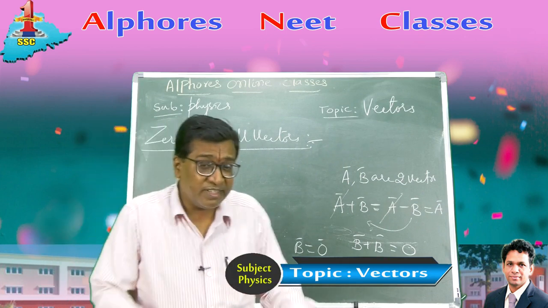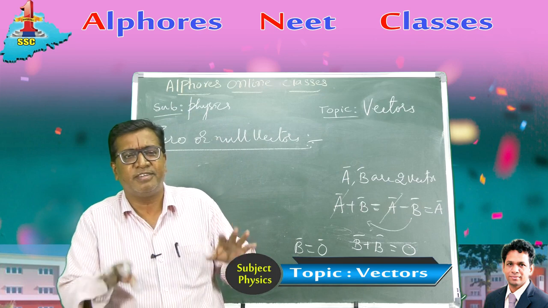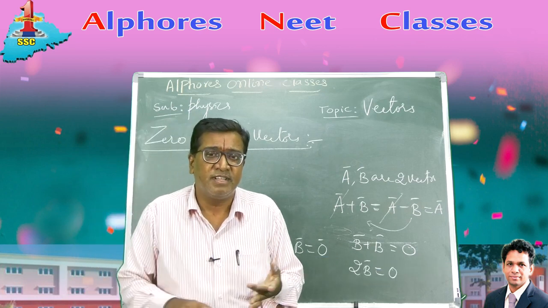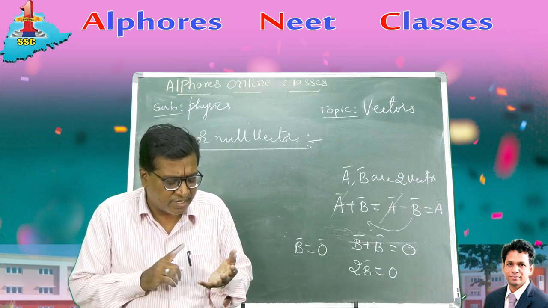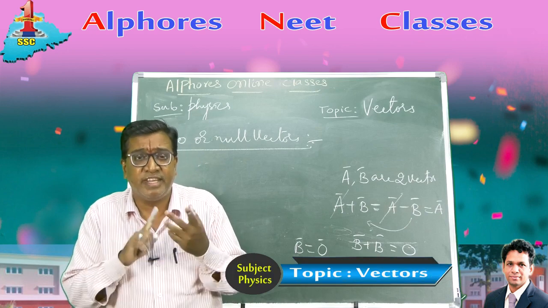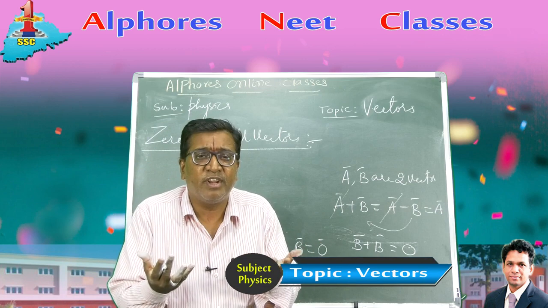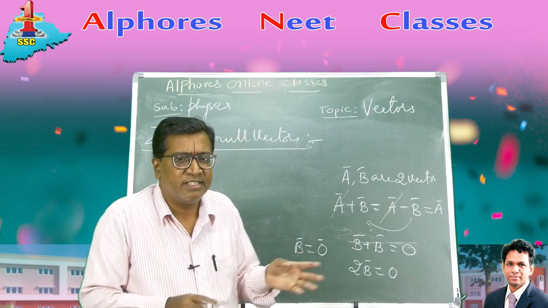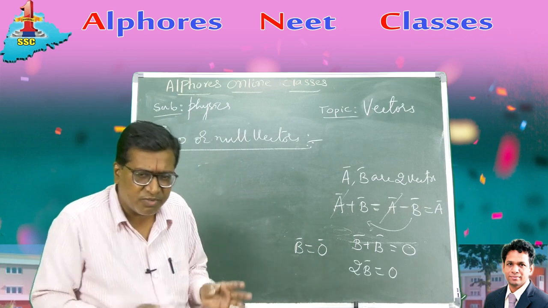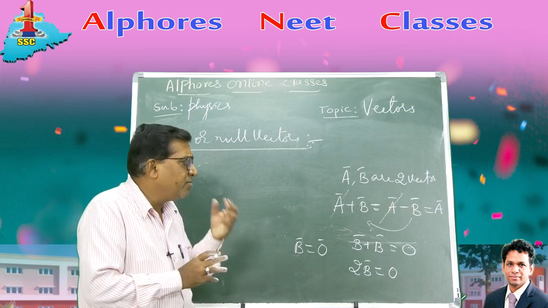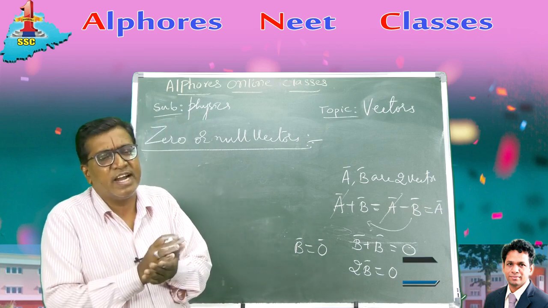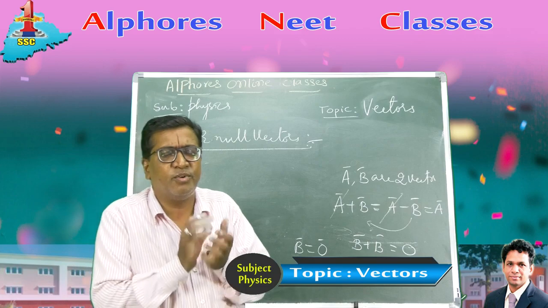In this session, we have dealt with different types of vectors. I have classified vectors based on their direction, their magnitude, their equality, and their opposite nature. And when opposite vectors cancel, what do you get? A null vector. So please have a glance over all these things, make brief notes regarding this, and have a good idea about it.